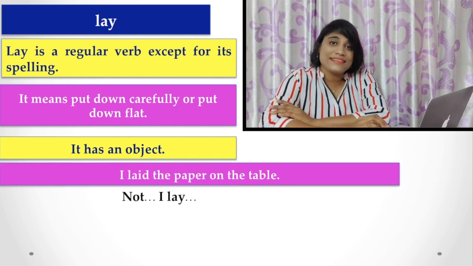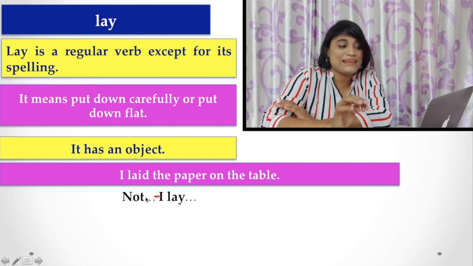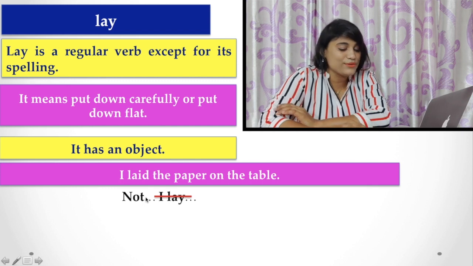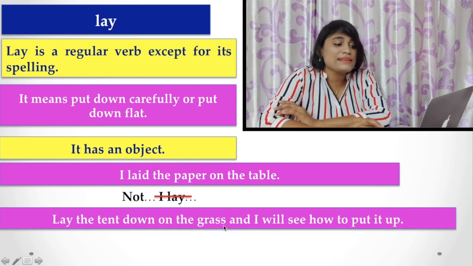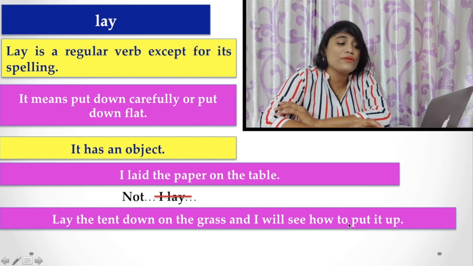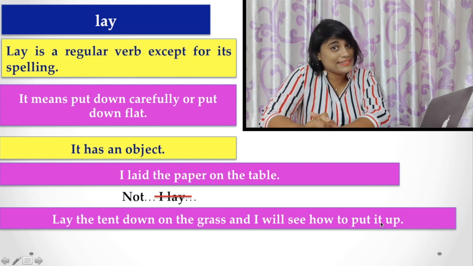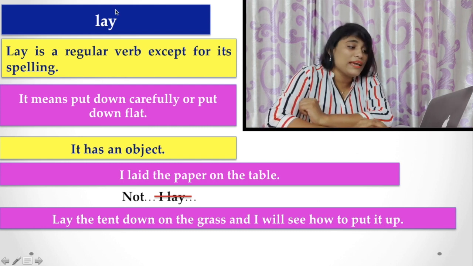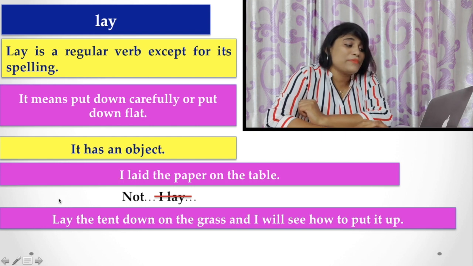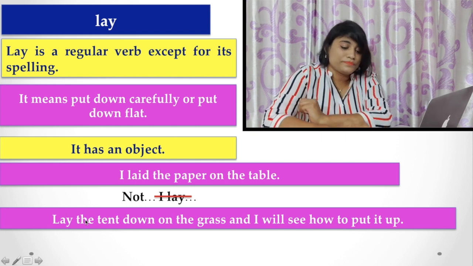And here are the examples for you. I laid the paper on the table. You never say I lay the paper. This is not the correct use. And here, lay the tin down on the grass and I will see how to put it up. So in both of these examples, the past form of lay is laid and the present form is lay, as lay is used here.